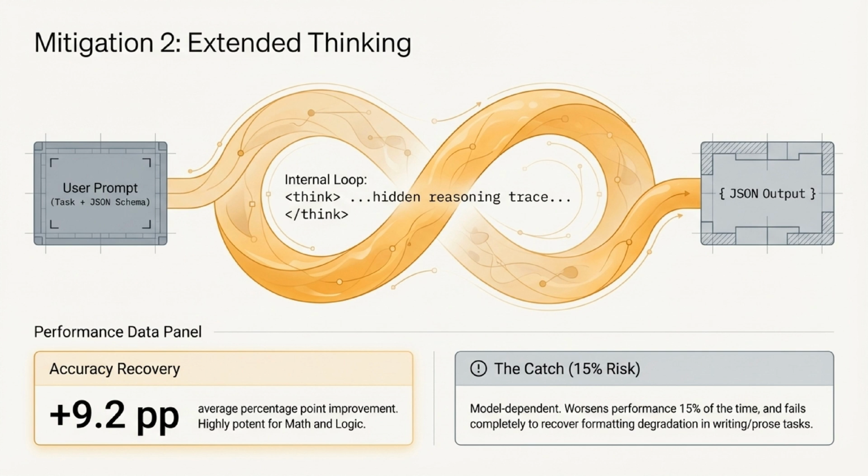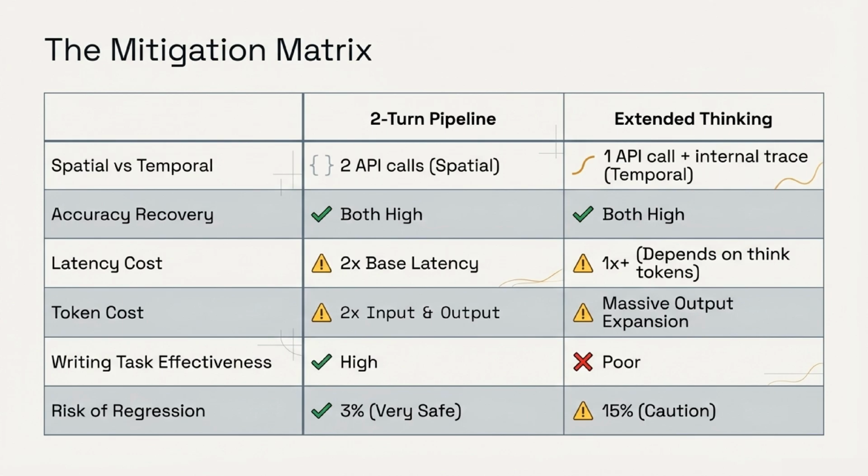Mitigation 2 is extended thinking. This uses a single API call but allows the model to generate a hidden reasoning trace inside an internal loop before outputting the final JSON. This recovers an impressive 9.2 percentage points and is highly potent for math and logic. However, there is a catch: it carries a 15% risk of worsening performance, and it completely fails to recover degradation in writing tasks. Let's compare these in our mitigation matrix.